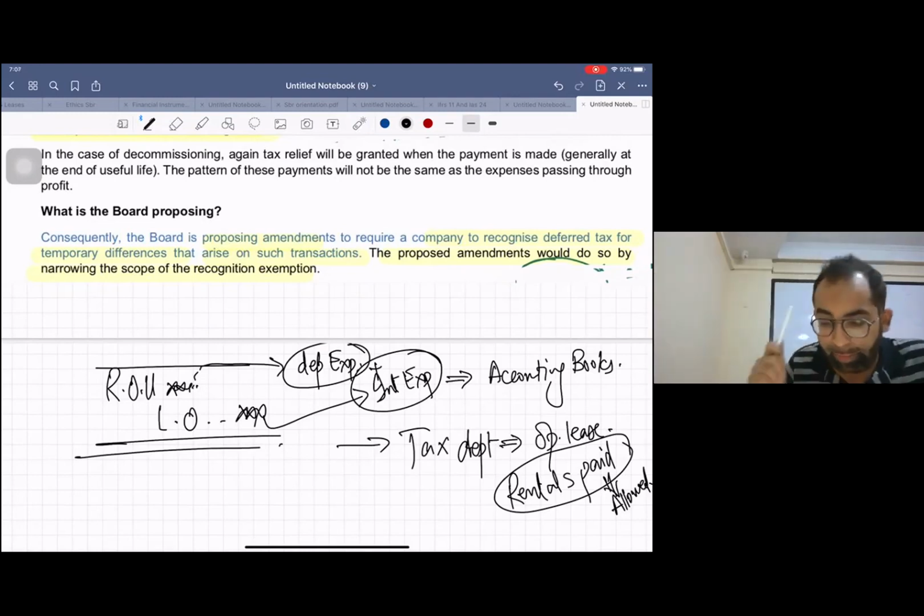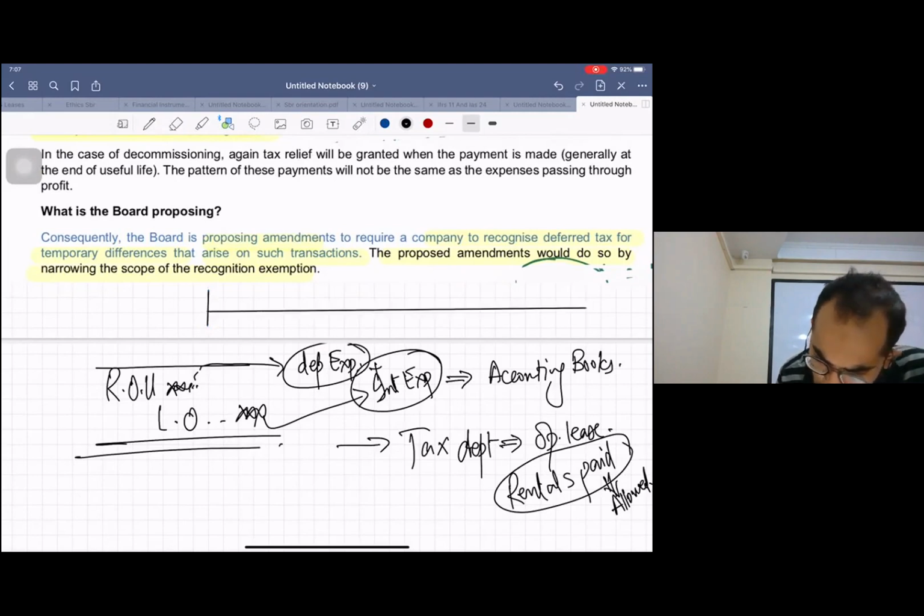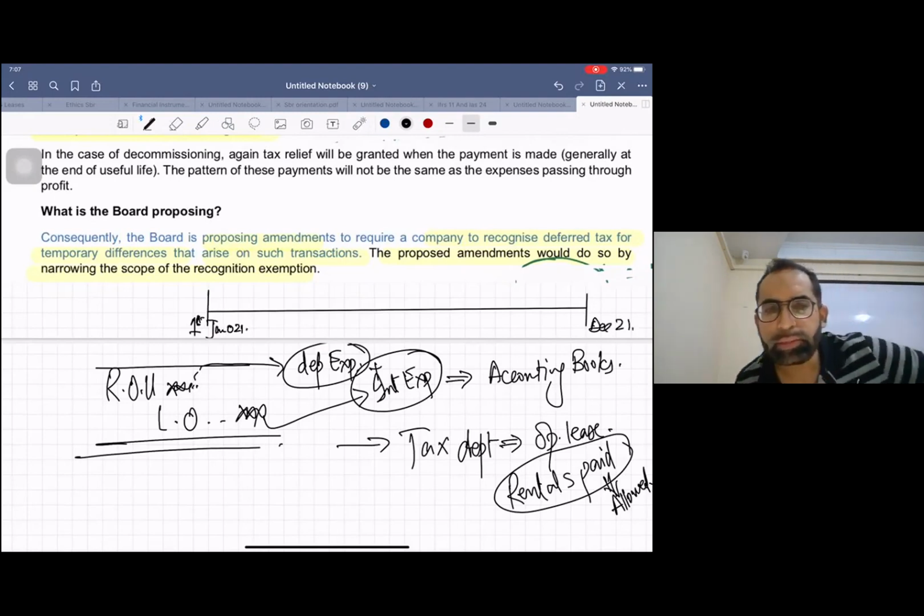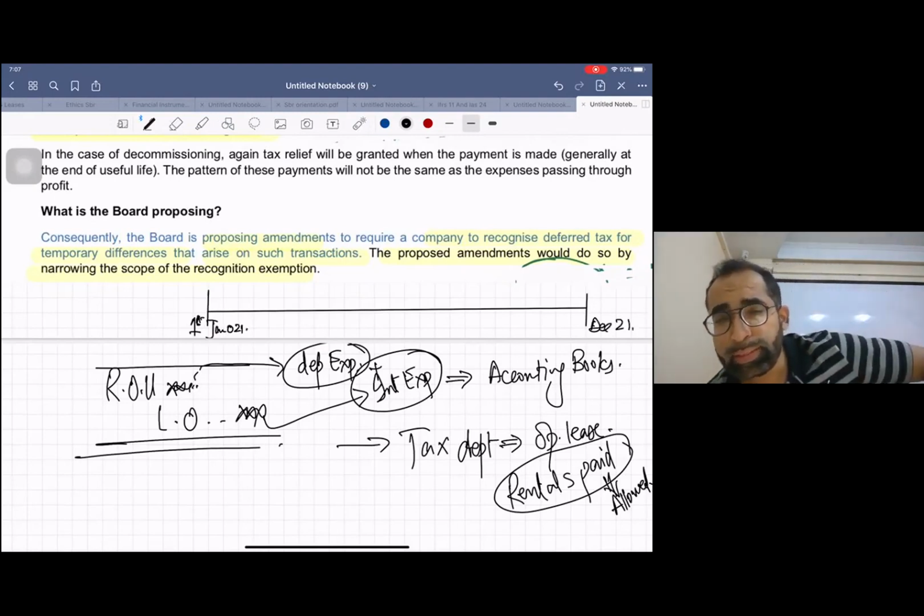Let me give you one very easy example. This is your accounting period, 1st January 21 to 31st December 21.